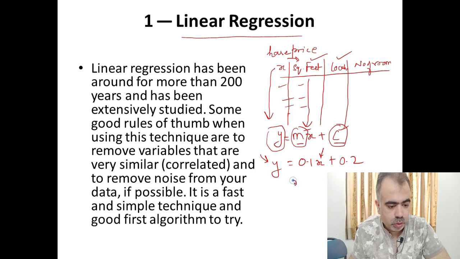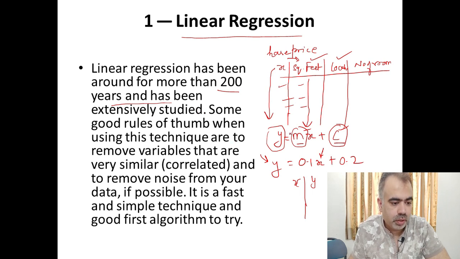Means if there are two parameters, one is what we call the independent parameter and another is the dependent parameter, so you can calculate the dependent parameter in terms of the independent parameter. So hope you understand, this algorithm is widely used. As already mentioned, it is 200 years old, which means it is the oldest algorithm.